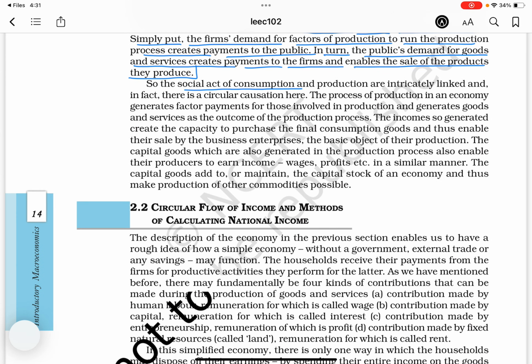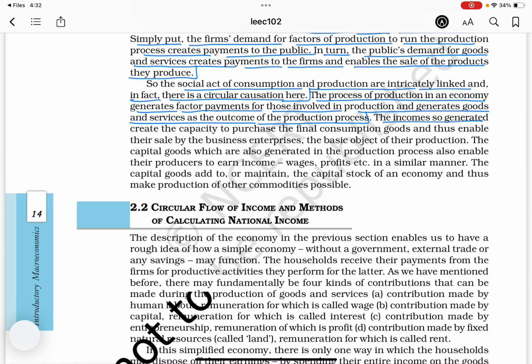So the social acts of consumption and production are intricately linked, and in fact there is a circular flow here. The process of production in an economy generates factor payments for those involved in production and generates goods and services as the outcome of the production process.